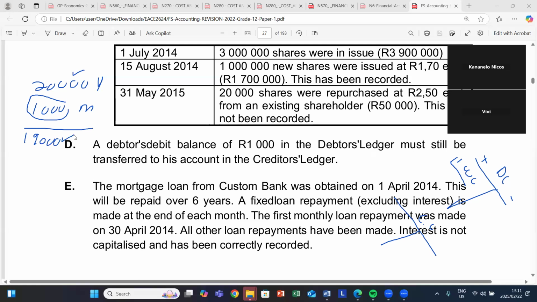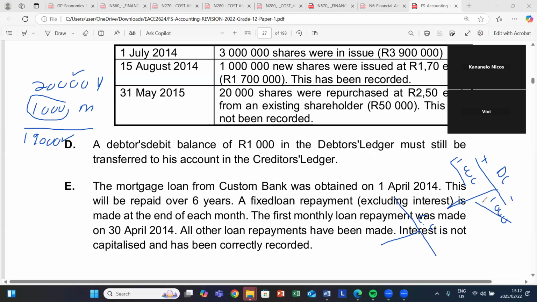So why did I say that? I say that you'll cancel the debt in which you owe me. Meaning in my debtors control, what am I going to do? In my debtors control, I'm going to say minus 1,000 rand. I'll say that, okay, I'm not going to consider you as my debtor. I'll write off that amount that I wrote in my debtors control, since I owe you a very significant amount.